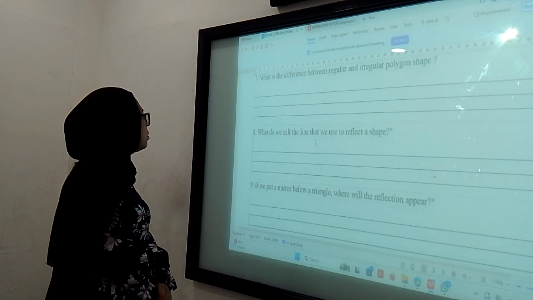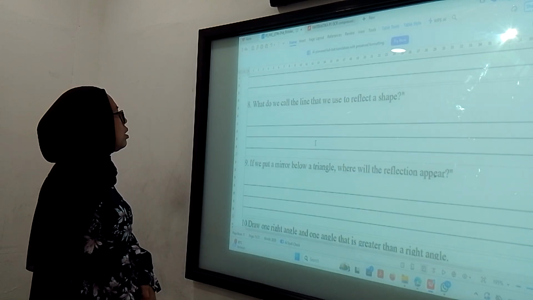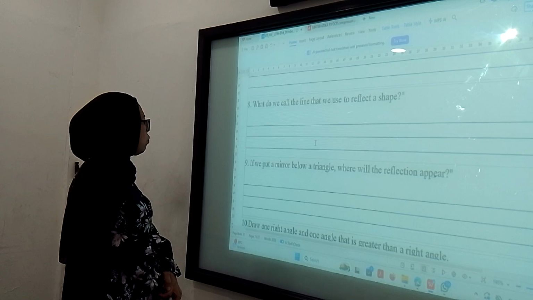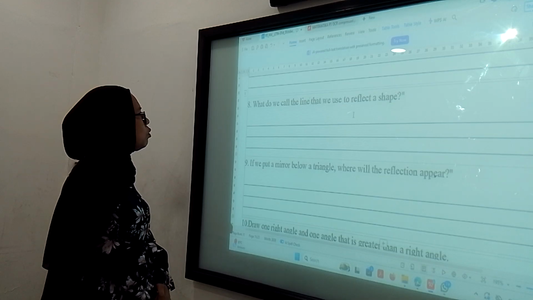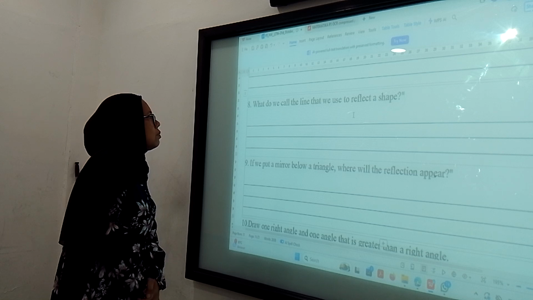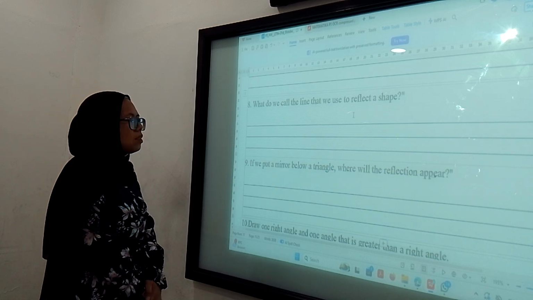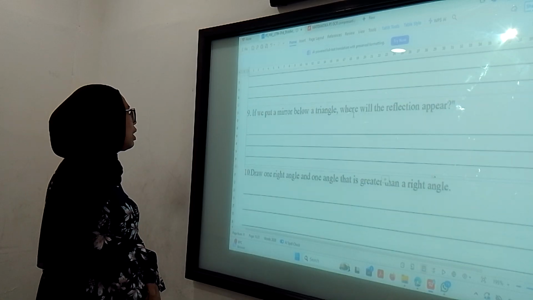And then number 8, what do we call the line that we use to reflect a shape? This is called the line of symmetry. And then, what do we call the line that we use to reflect a shape? This is called the mirror line. Sorry, mirror line, not line of symmetry.